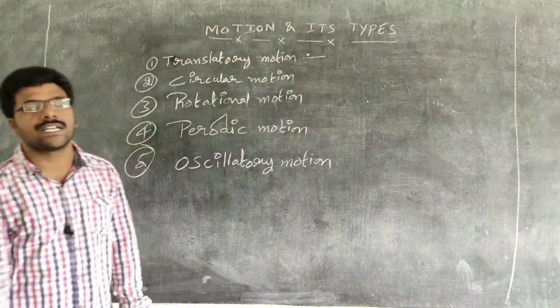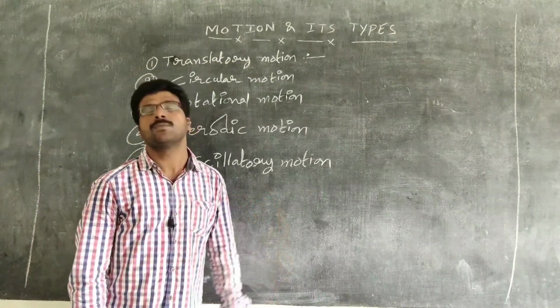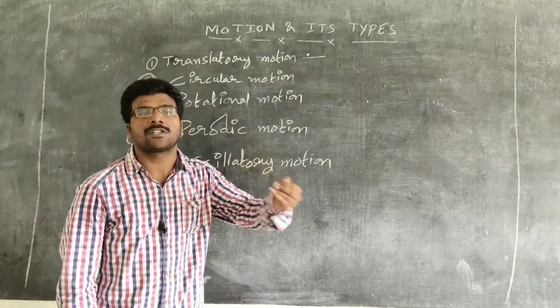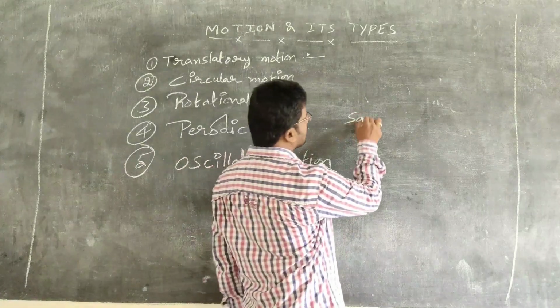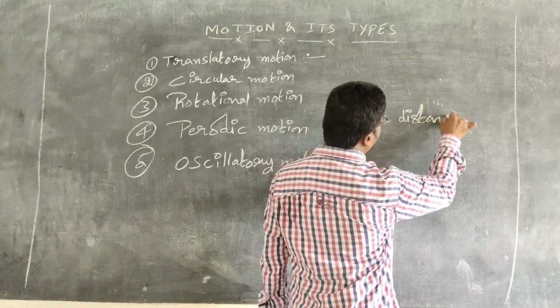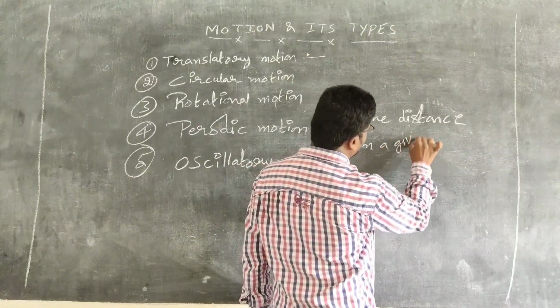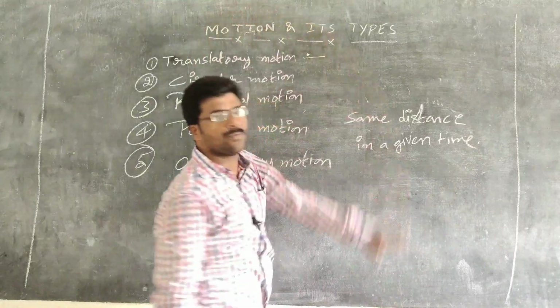When is a body said to be in translatory motion? If all the parts of the body travel the same distance in a given time, then the body is said to be in translatory motion.